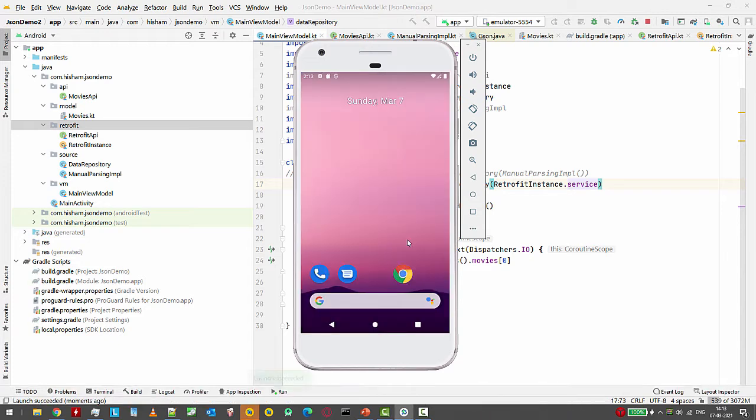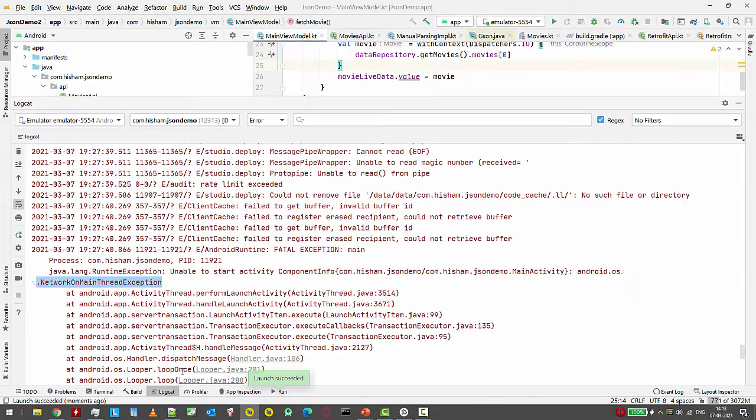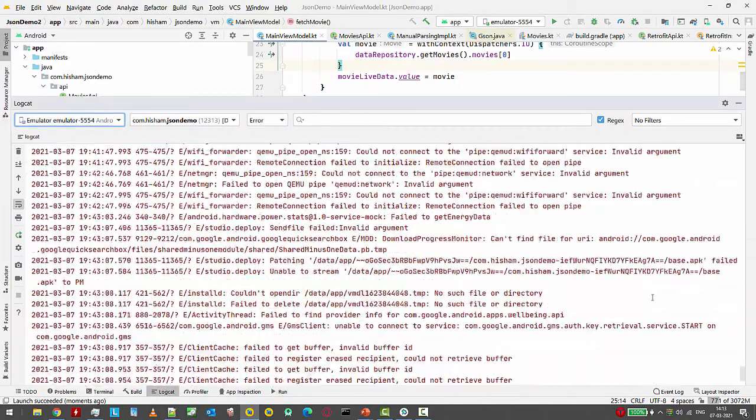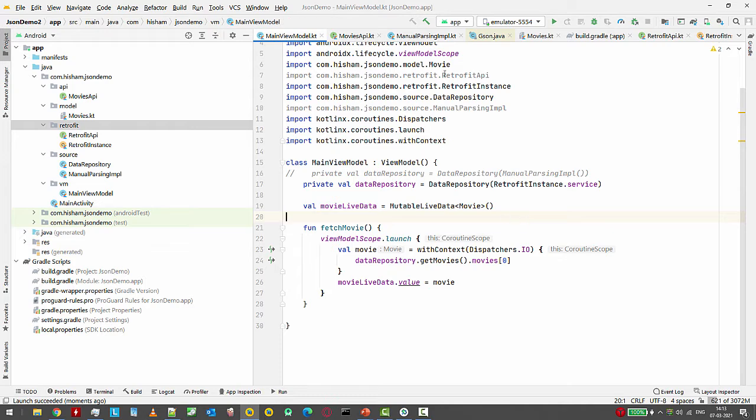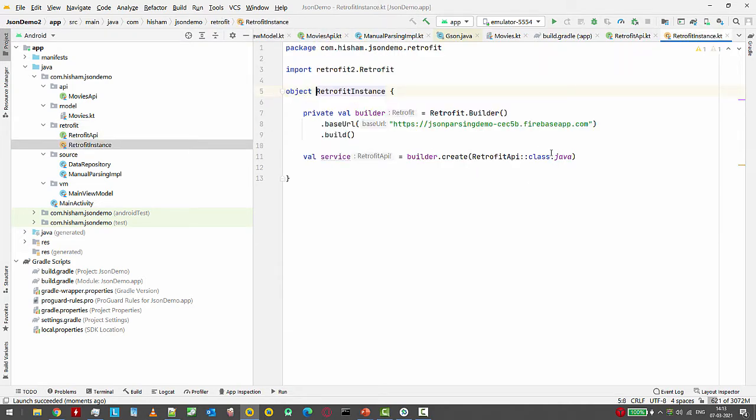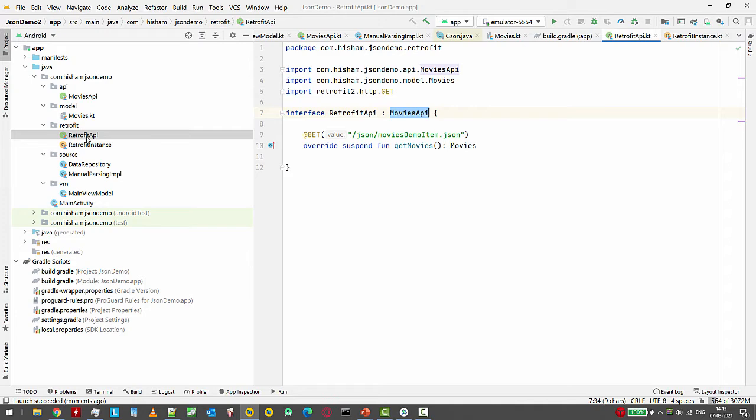Let's run it. Okay, I think it crashed. Let's see why. Unable to create converter for class movies. Okay, so the last step is that our Retrofit does not know how to parse the objects.